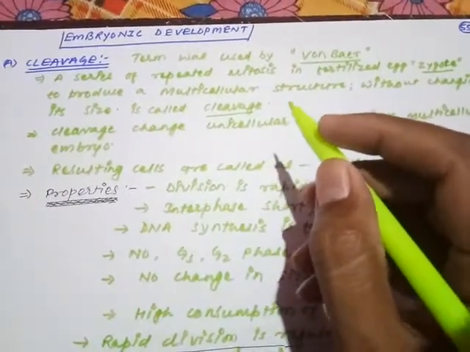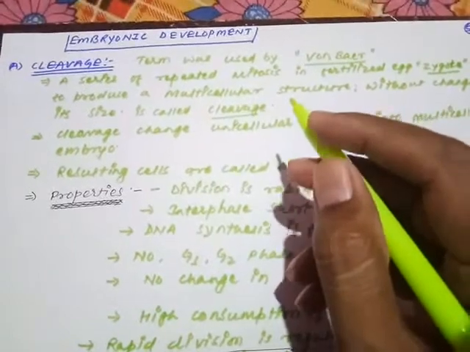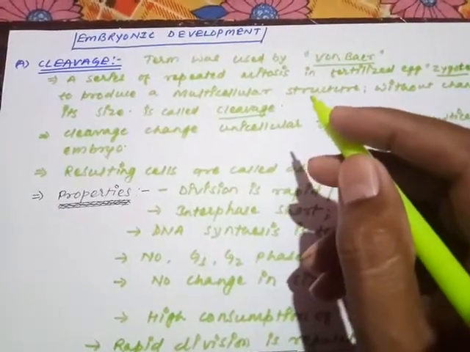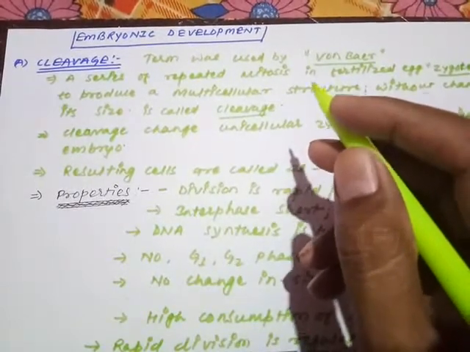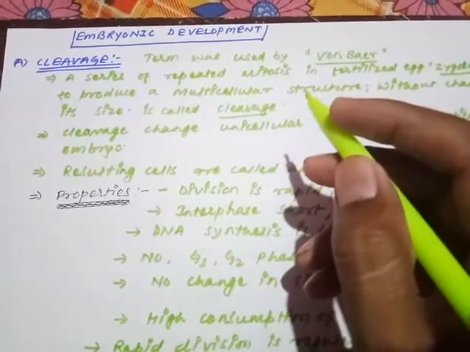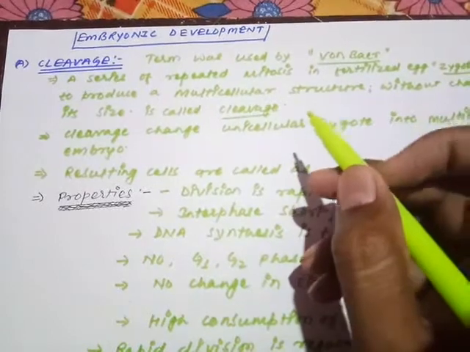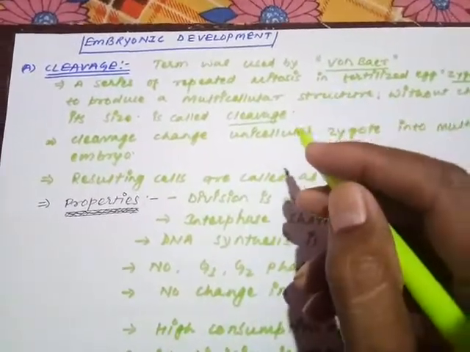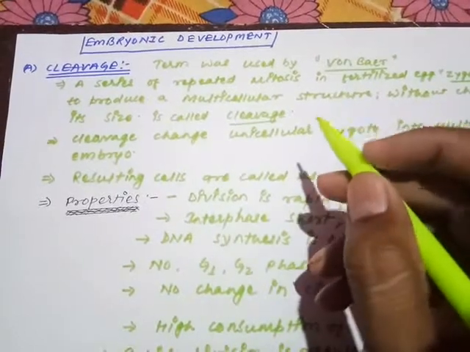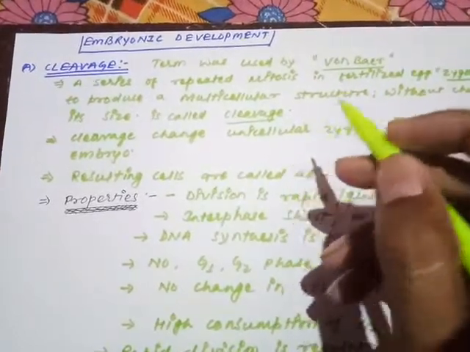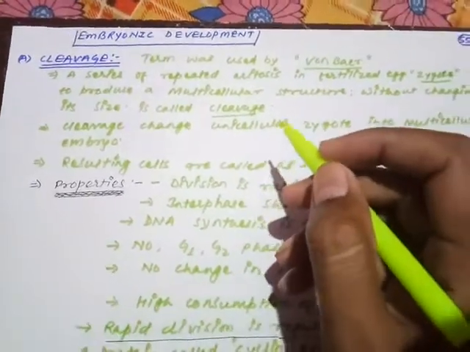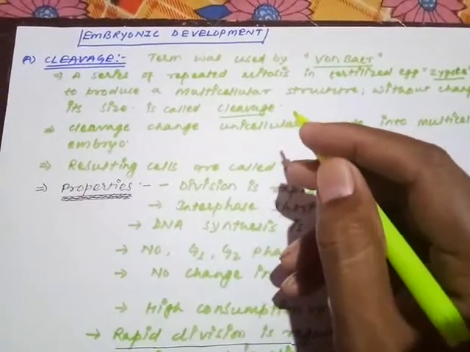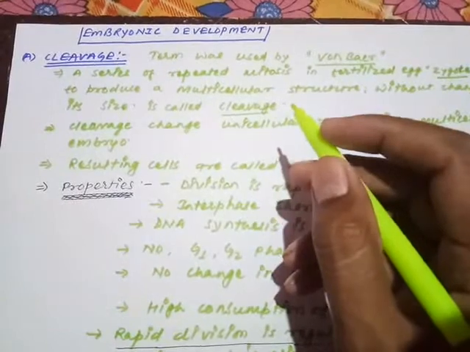One very important thing: even though the zygote has undergone a repeated series of mitotic divisions, the resulting cell is not going to change its size. The size of the zygote will remain constant. The size of the zygote will not increase, will not enlarge. The size will be similar, but the number of cells inside the zygote will increase. So here diploid to diploid cells will be produced from the activated egg or the zygote.